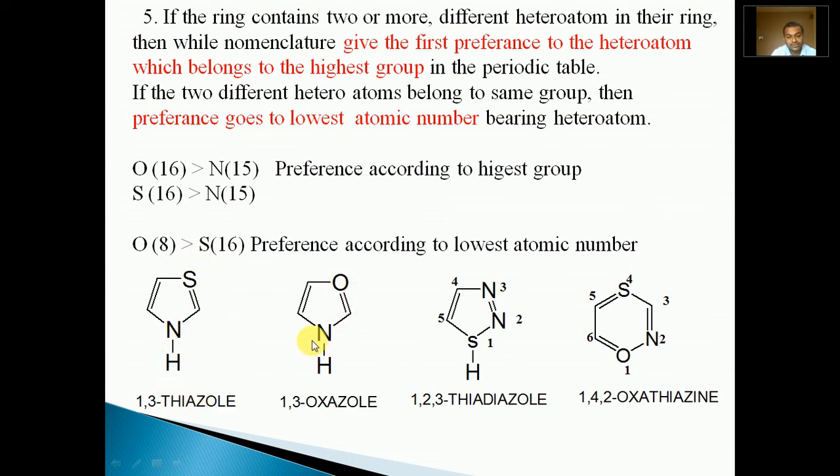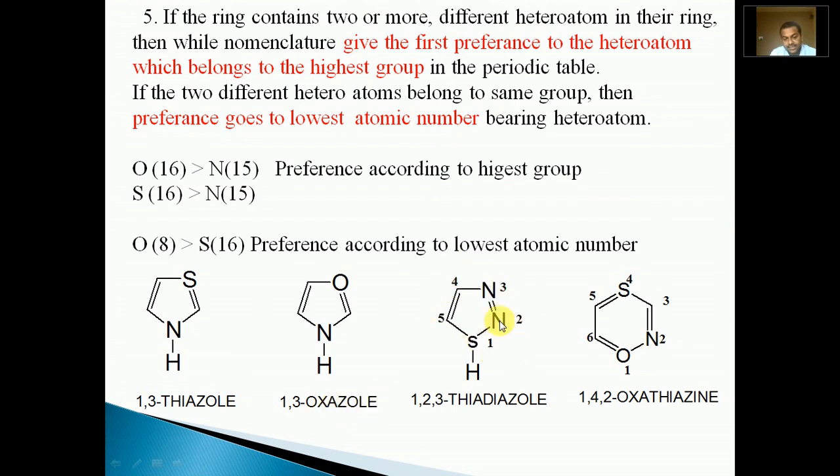Similarly, oxygen and nitrogen in a five-membered heterocyclic compound. Between nitrogen and oxygen, as oxygen is from group 16 and nitrogen from group 15, according to the rule, the one that belongs to the highest group should gain the priority. So oxygen gets the priority. Numbering should start from oxygen, 1, 2, 3, plus oxa, the prefix for oxygen, plus aza, the prefix for nitrogen, and the five-membered ring suffix ole. Oxa plus aza plus ole, oxazole, and the name becomes 1,3-oxazole.